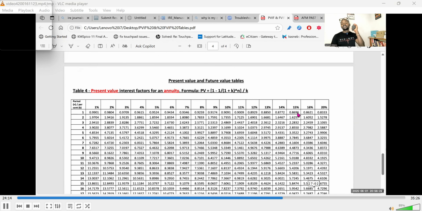We can confirm the same from the calculator. You don't even have to go to the table. I open a bracket, 1 plus R. What is R? 15%, 0.15. I close the bracket and raise it to the power -1. Remember, we are discounting, so that n is negative. If I confirm by clicking equal, the only thing I'm getting from the calculator is that the decimal places are so many.